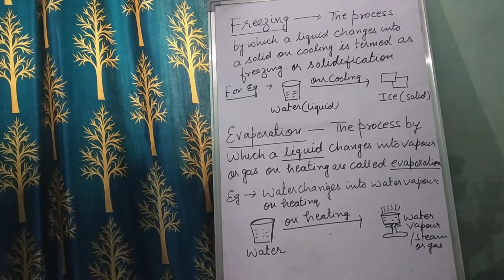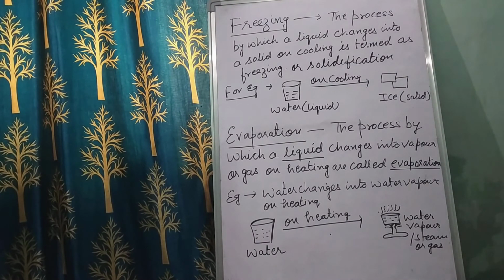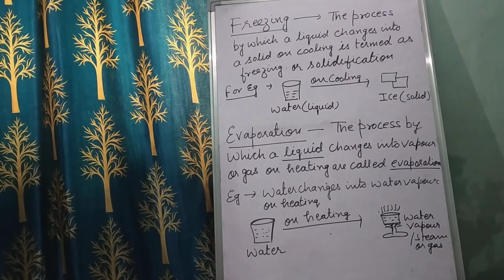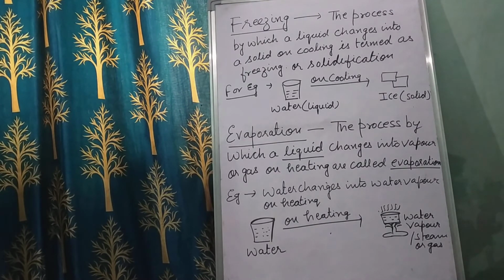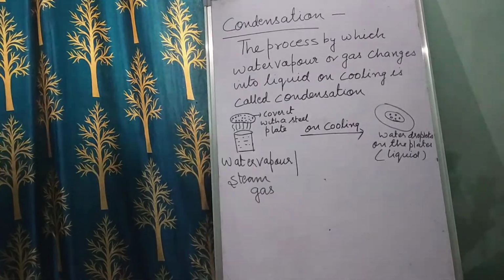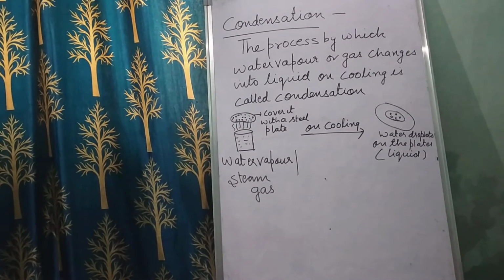So these two, I hope it is clear: freezing and evaporation. The process by which a liquid changes into a solid on cooling is termed freezing, or solidification. For example, water changes into ice on cooling. Evaporation is the process by which a liquid changes into water vapor or gas on heating. Right? Now the fourth process is condensation.